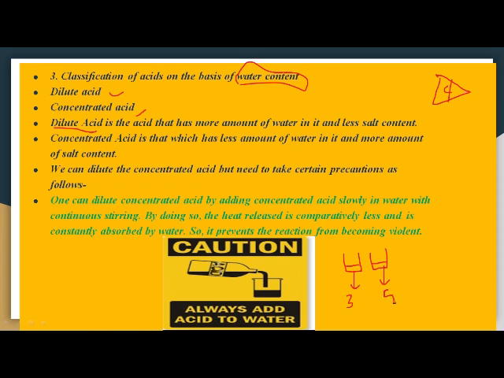We take different water content in both the containers, right? Now pour the same acid of the same amount. For example, I am taking here 5. Okay, let's make it 6.